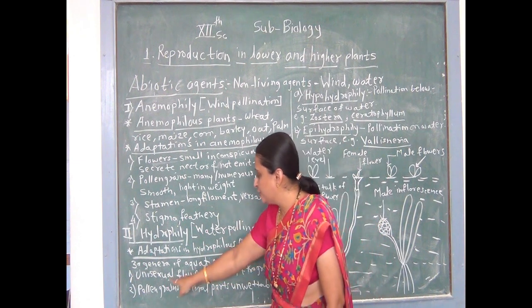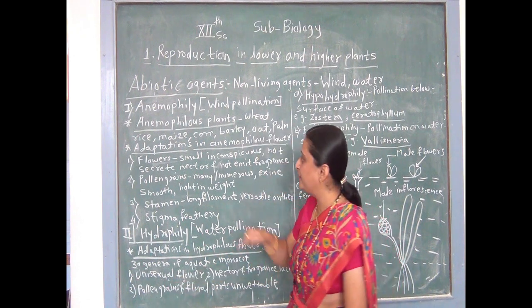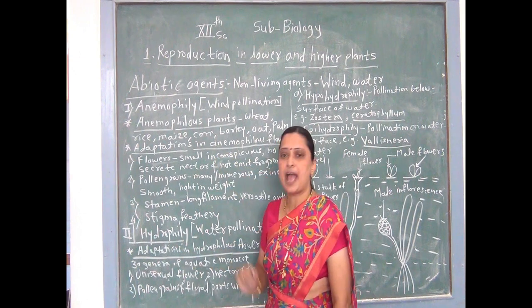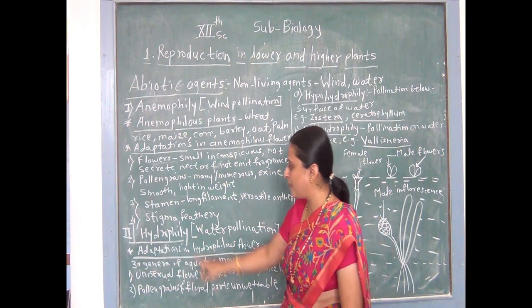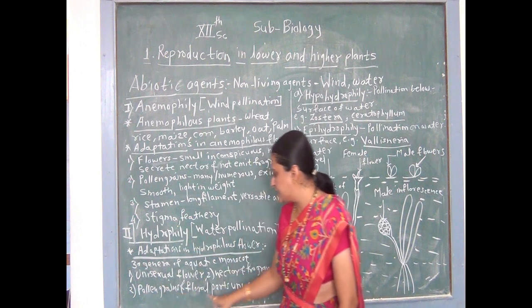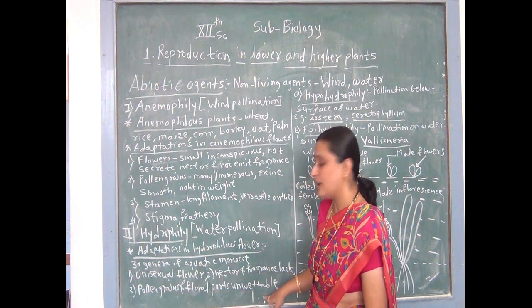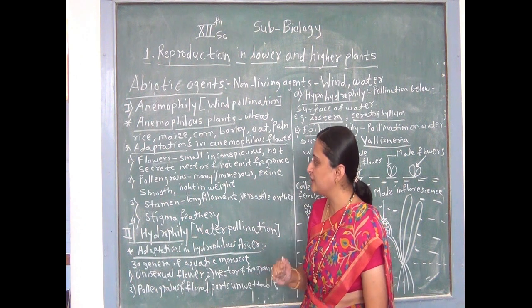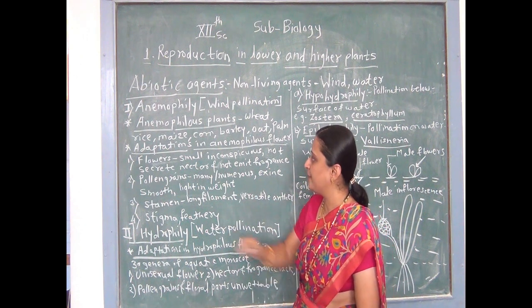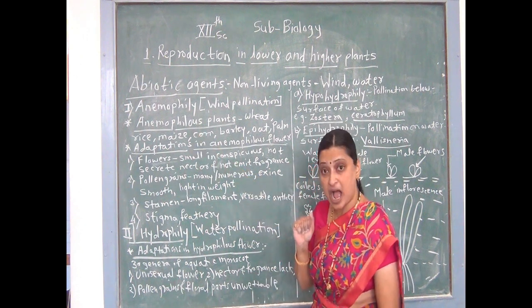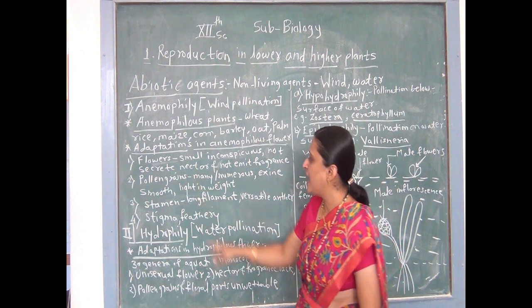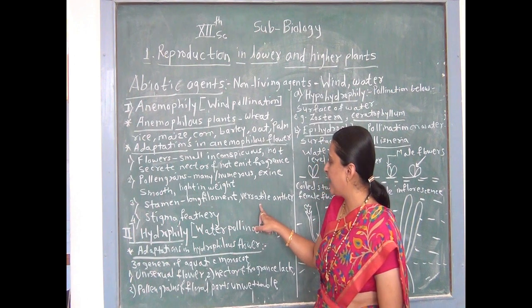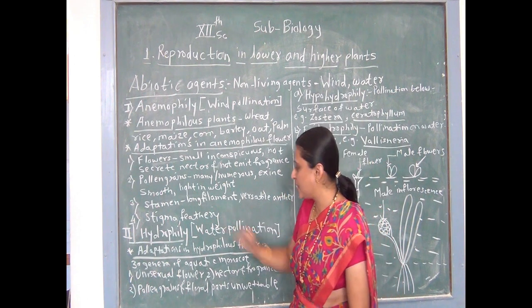Then flowers are unisexual. These are the common adaptations of anemophilous plants and hydrophilous plants. The most important characteristic or adaptation of hydrophily is that pollen grains and floral parts are covered by mucilage, and the special adaptations of anemophilous plants are that their pollen grains are smooth walled, light in weight, and stamens are versatile, anthers are present, and stigma is feathery.